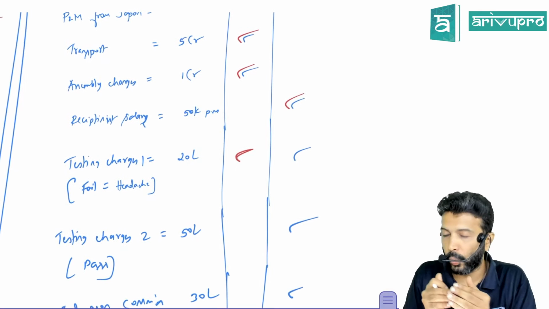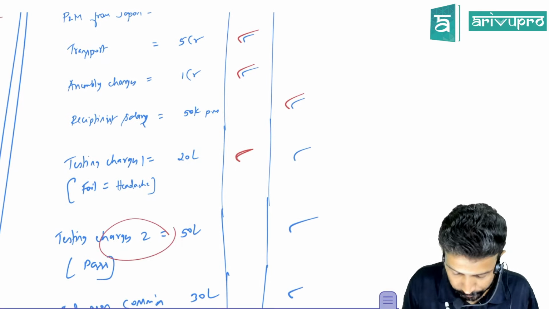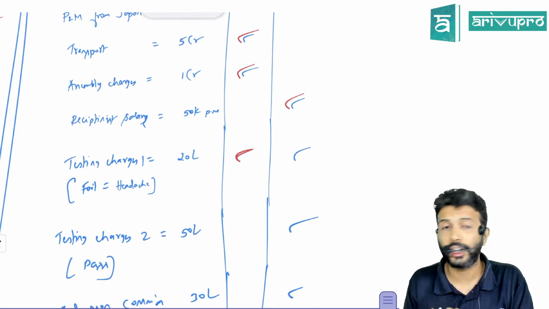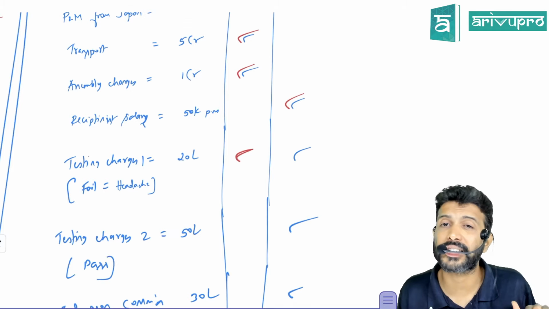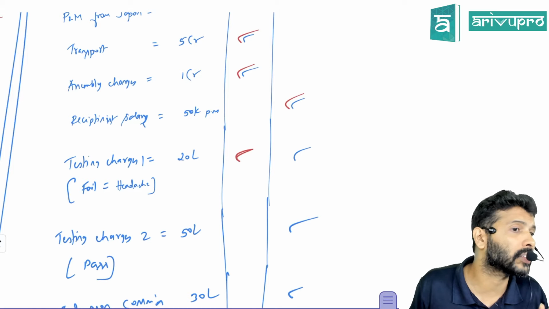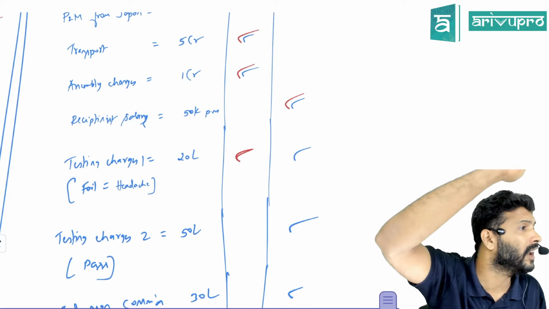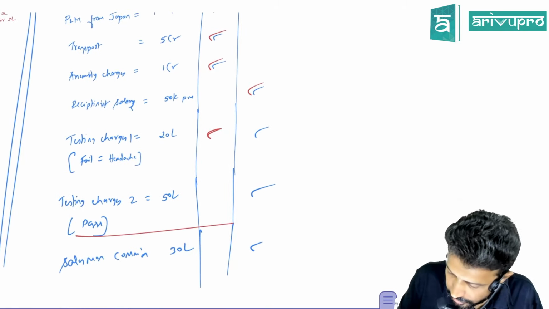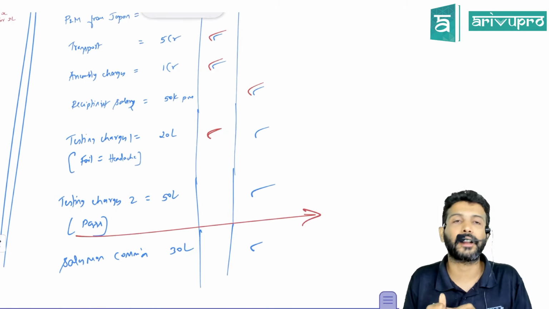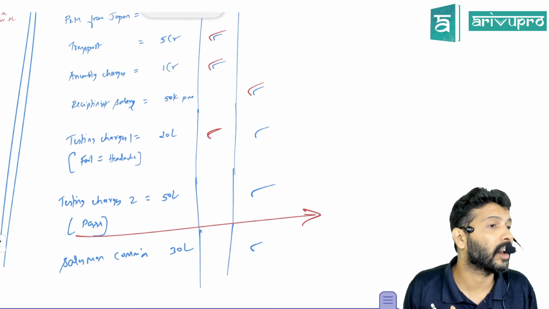Sir, testing 1 was a failure. Next, what did you do? You incurred testing charges 2. After testing number 2, what is the state of that machinery? It has reached the fever curing stage. That means what is the cutoff? After testing charges 2, that is your cutoff.